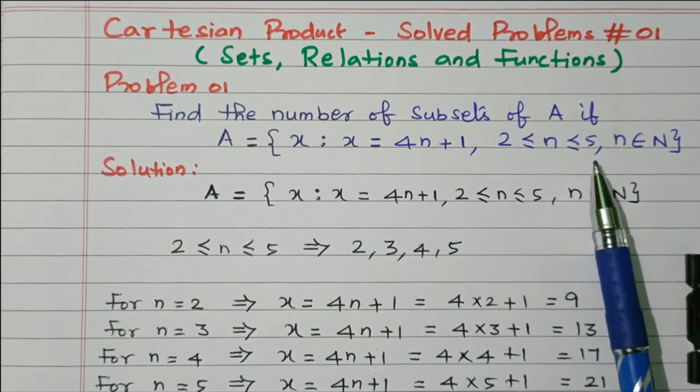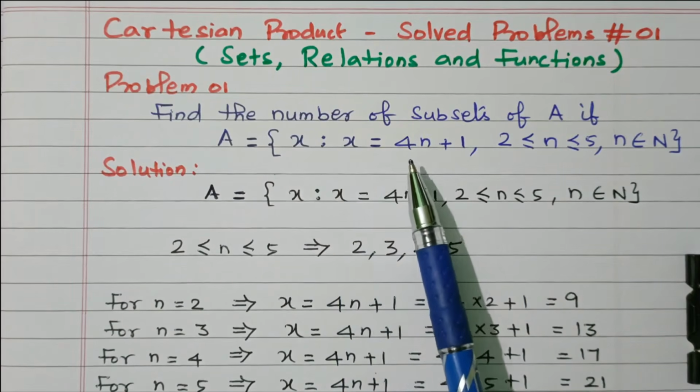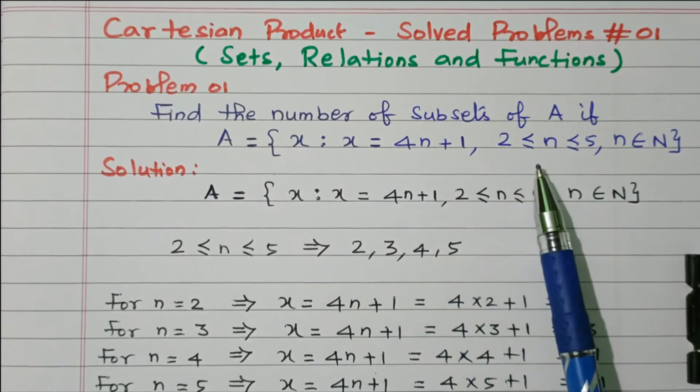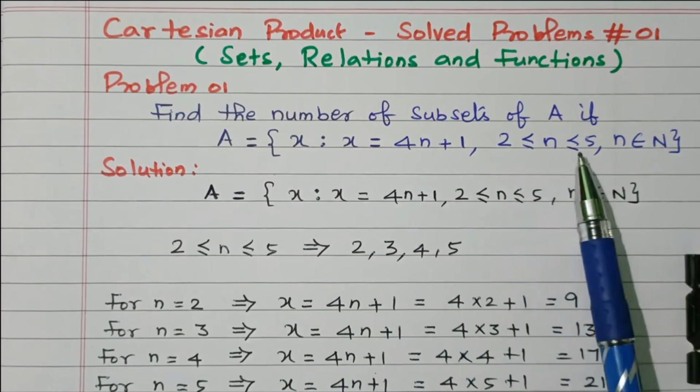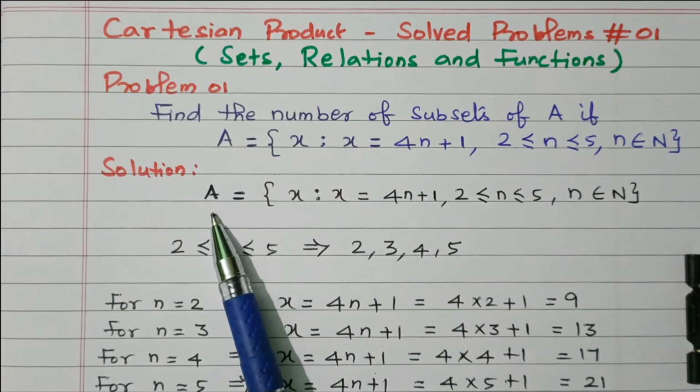So the 2 is also included, right? The given set is x, where x is 4n plus 1, and n ranges from 2 to 5, including 2 and 5. That can be written as follows, so we'll see the solution.